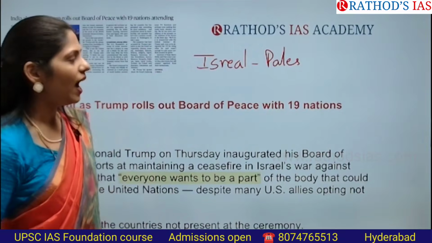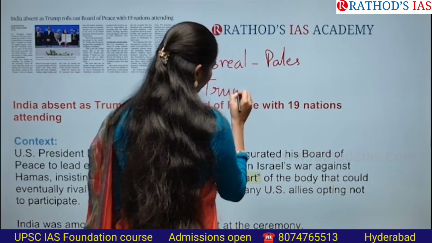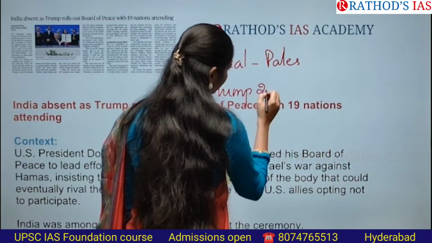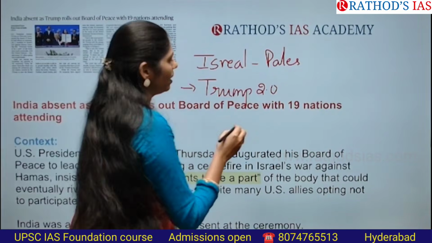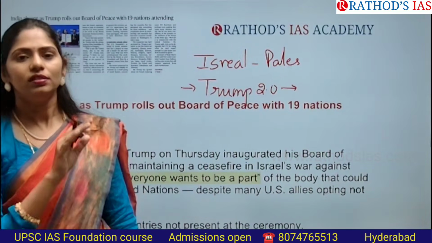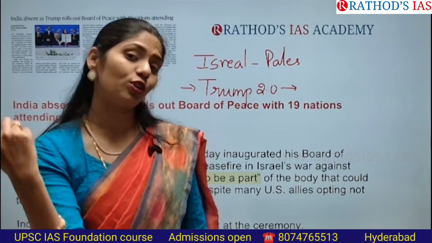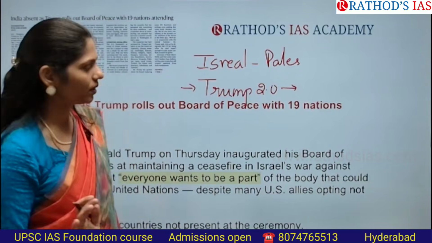And as you all know, the Trump 2.0 era started. So, in this Trump 2.0 era, they want to control the different issues which are happening across the world. Actually, the US wants to show a big brother attitude, right?